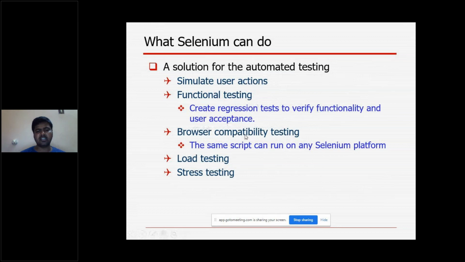And browser compatibility testing: the same script can run on any Selenium platform. Once we have the script ready, you can run it with any browser. The same script we can use in IE, Firefox or Chrome. For that also it gives the option.